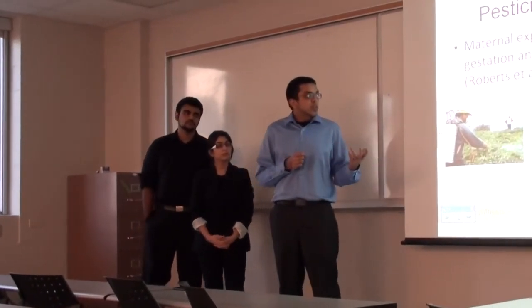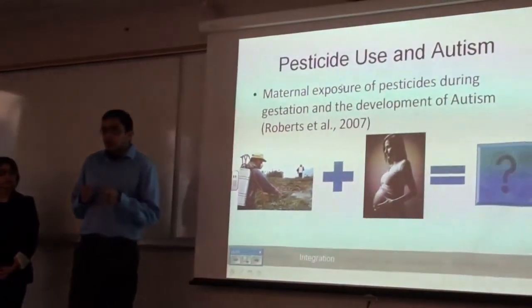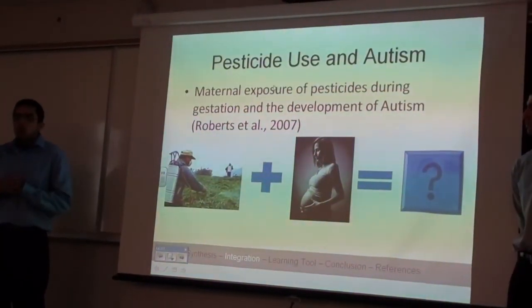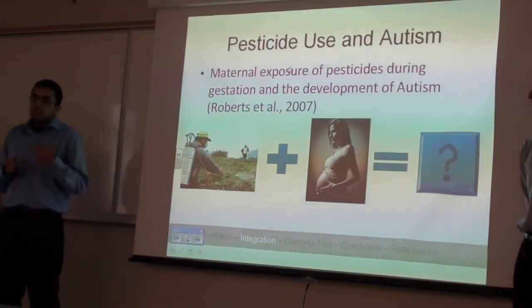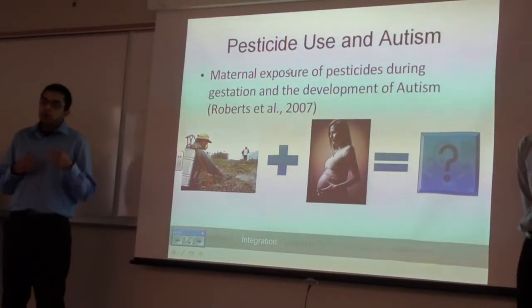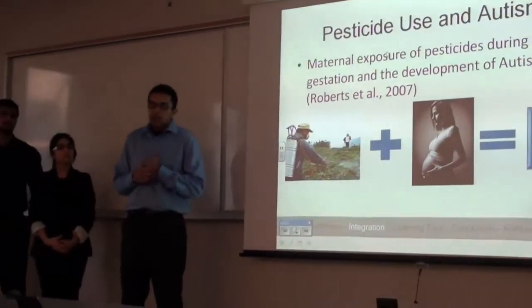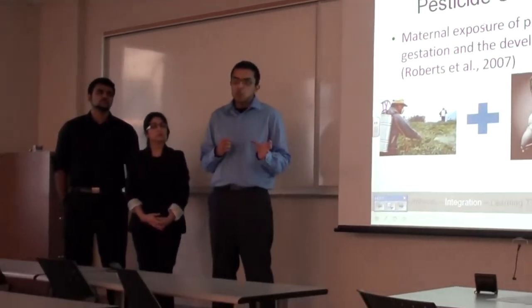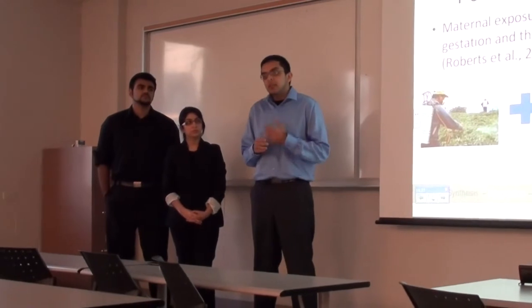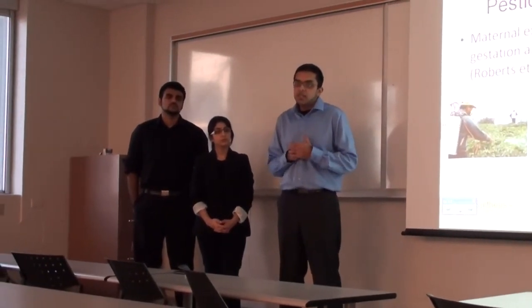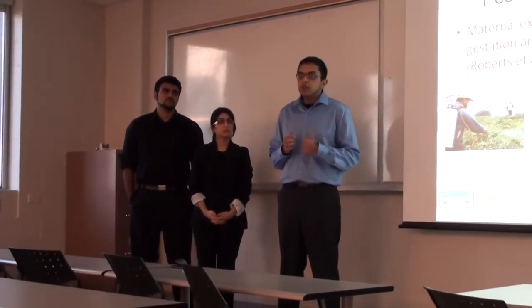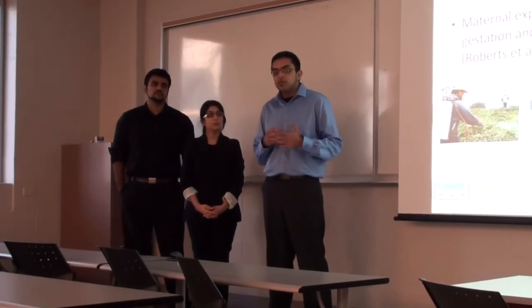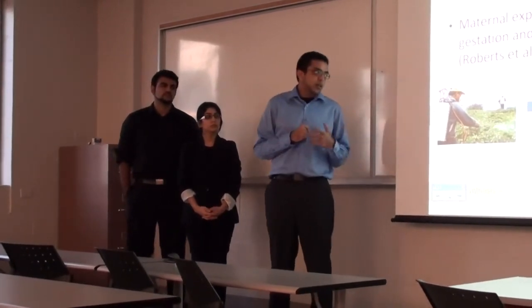So this retrospective study looked at 465 children who were born between 1996 and 1998, and they assessed all these children who were born with autism spectrum disorders, and then they assessed their level of pesticide exposure. Their findings showed that the correlation was strongest for those who resided in areas in which pesticides were more widely used. But the researchers themselves suggested that further research should still be conducted in order to solidify this link.